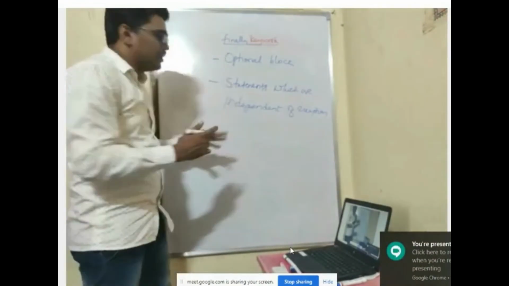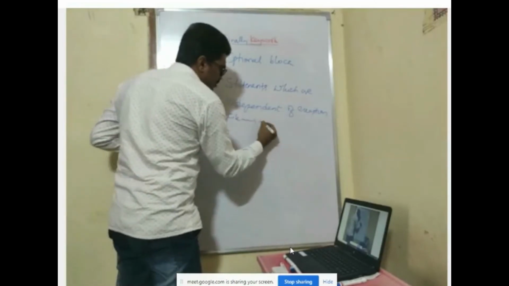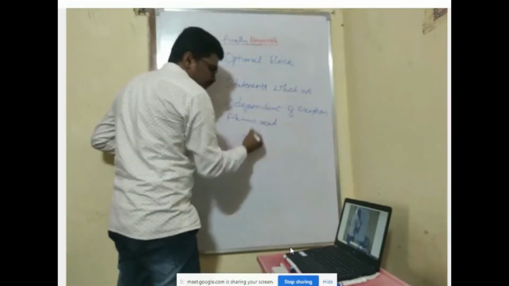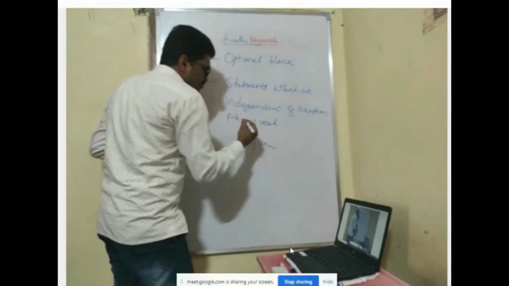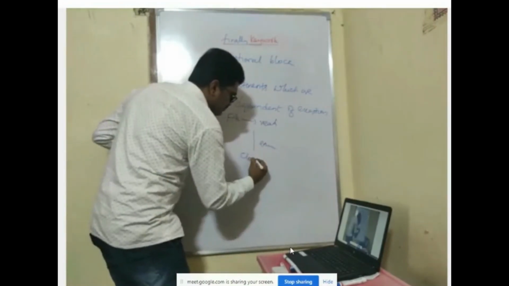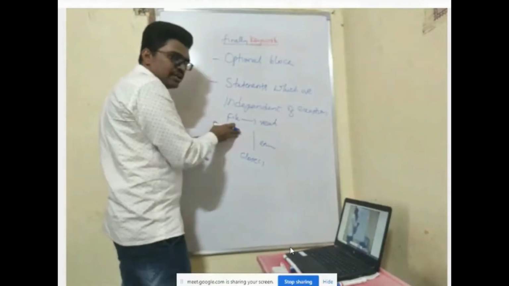For example, I am reading the contents of a file. I opened the file, I am reading the contents. I got an exception. Even then I have to close the file. Yes or no? If I don't close the file, it will go to an inconsistent state.